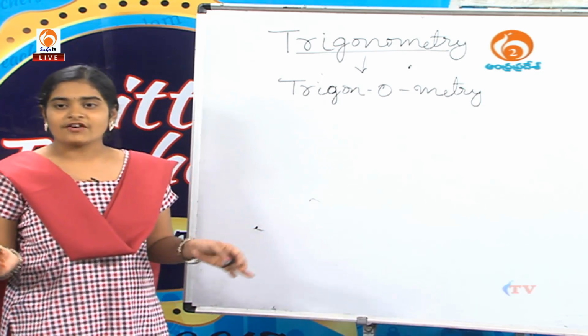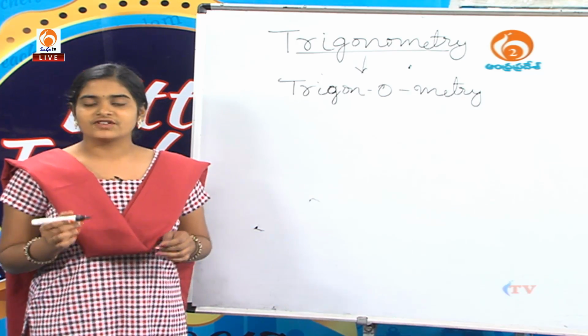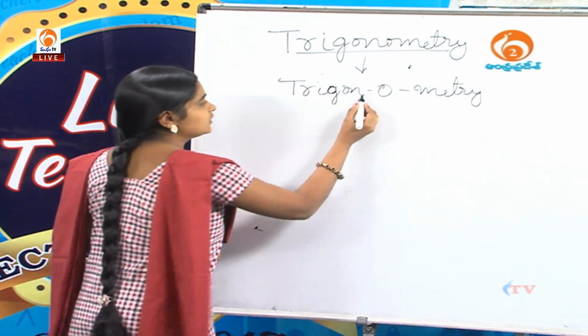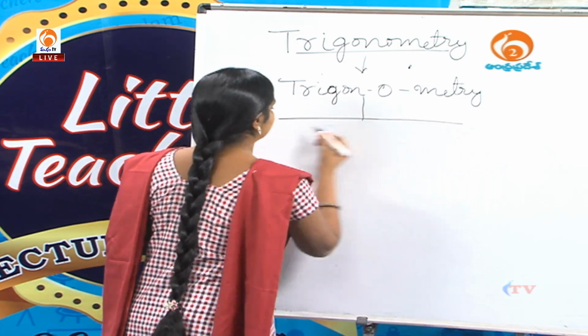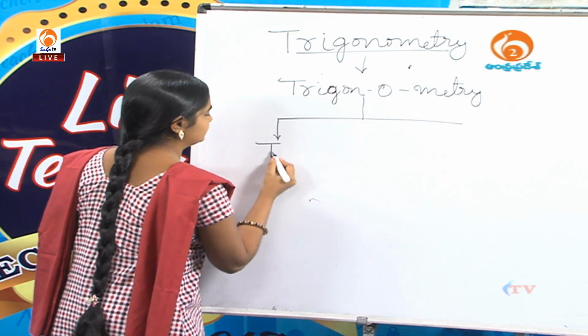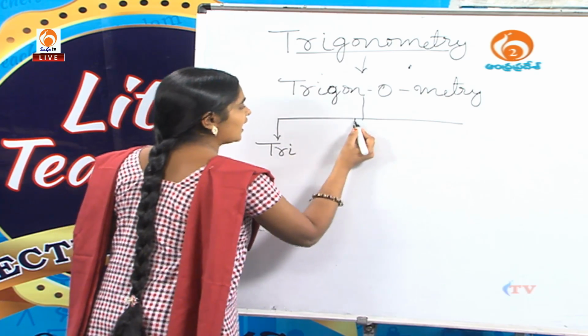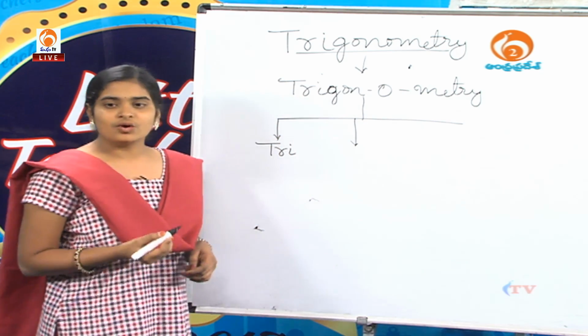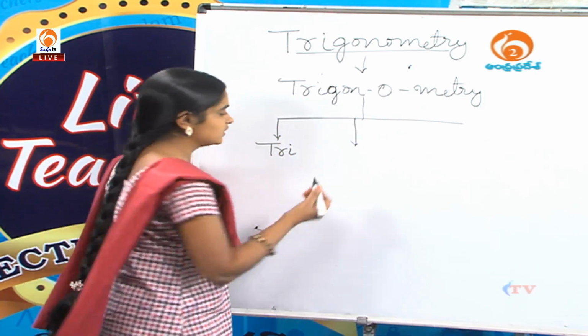It is derived from three Greek words, and the first one is tri. The second term is gonia, also a Greek word.